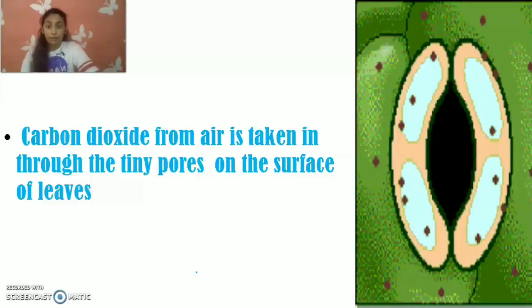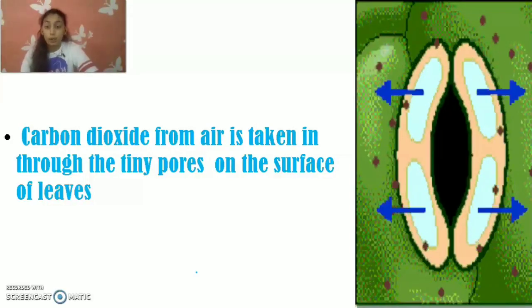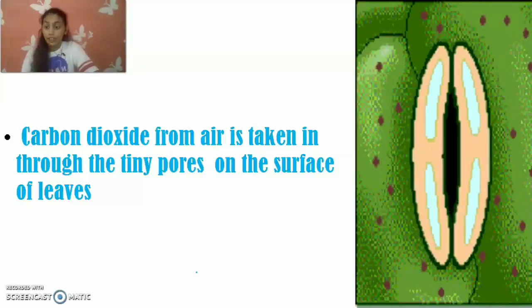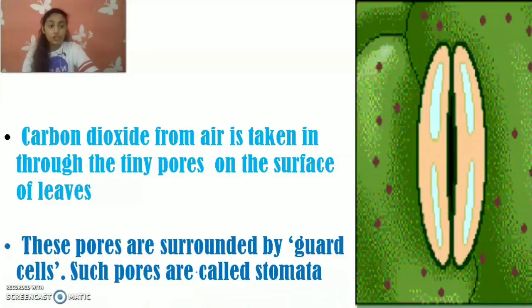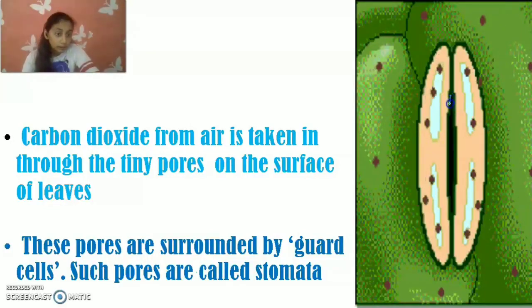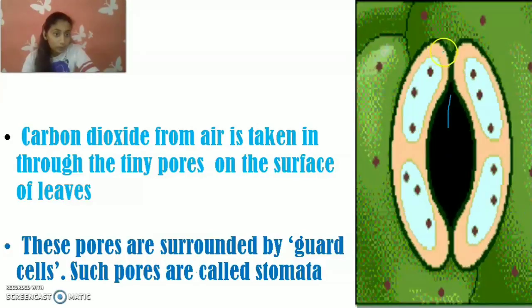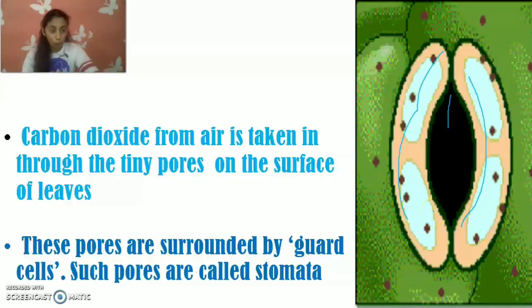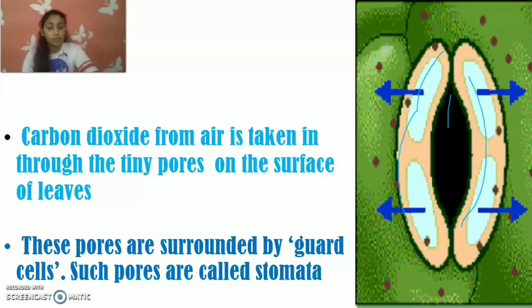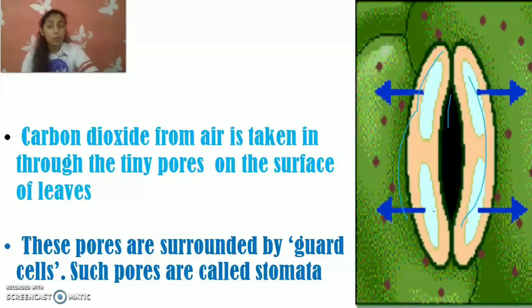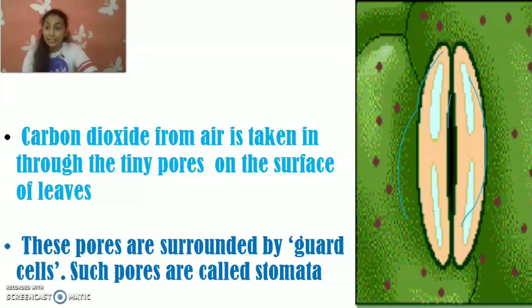Carbon dioxide from air is taken in through the tiny pores on the surface of leaves. Those tiny pores are known as stomata and they are surrounded by guard cells. You can see here are small tiny pores, and these skin colored things, they are stomata. They open and they close. The guard cells open and they close. So when they open, carbon dioxide is taken in.